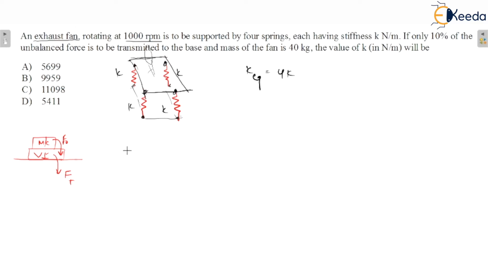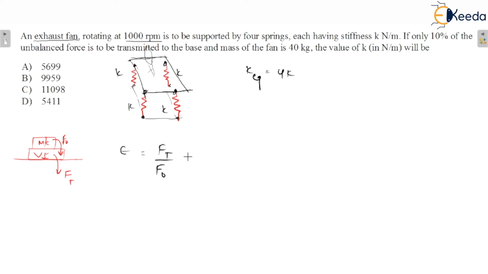Because of it, there will be a transmissibility, the ratio of Ft upon F naught. We all know this is less than 1 and greater than 0, but the best value tends to 0. We want to minimize the vibration as much as possible.